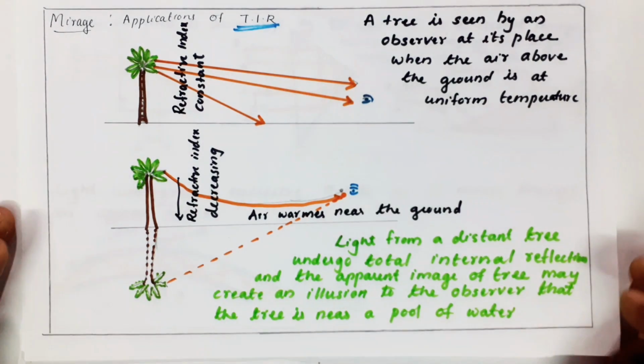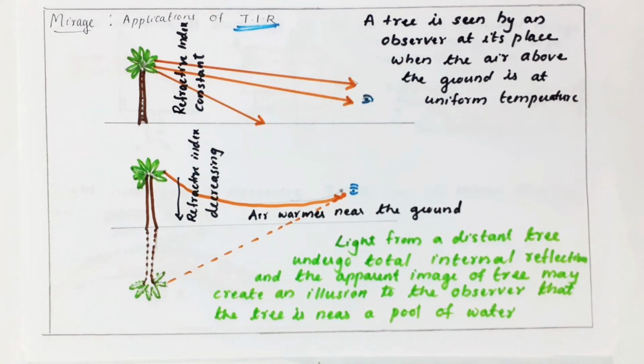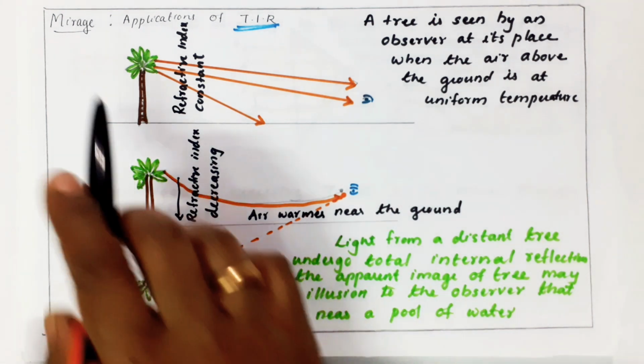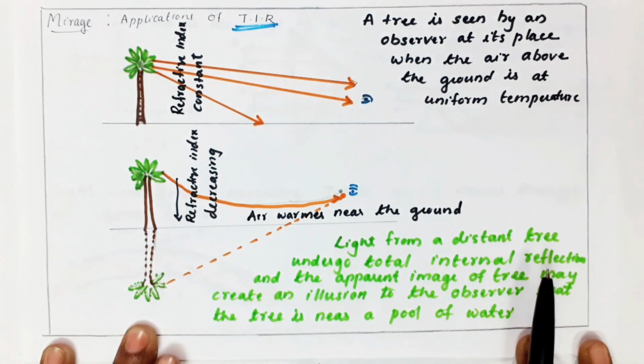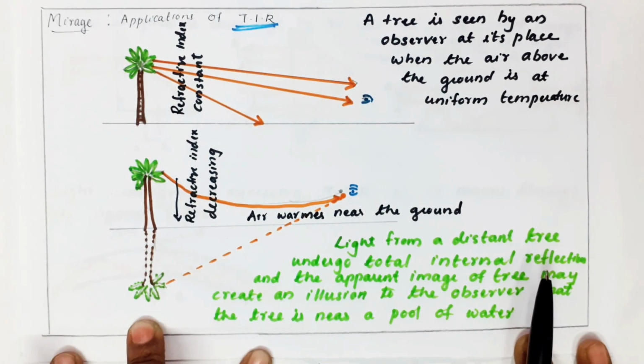Next, what I am telling is a very important thing. Total internal reflection has a lot of applications. Many applications we have already seen in our day-to-day life. In that, the first one is mirage. Okay, many of us have observed this on hot summer days.